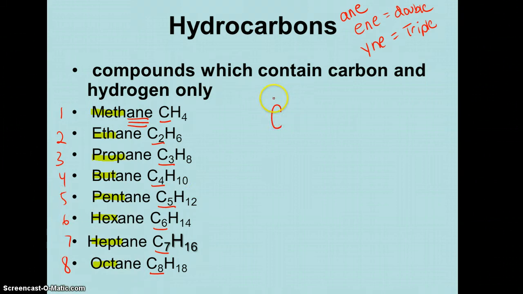Here is carbon. So if I have 4 electrons in the outermost energy level of carbon, carbon has the capability of forming 4 covalent bonds. Because these are carbon and hydrogen, I'm going to attach hydrogen on all of these sides.